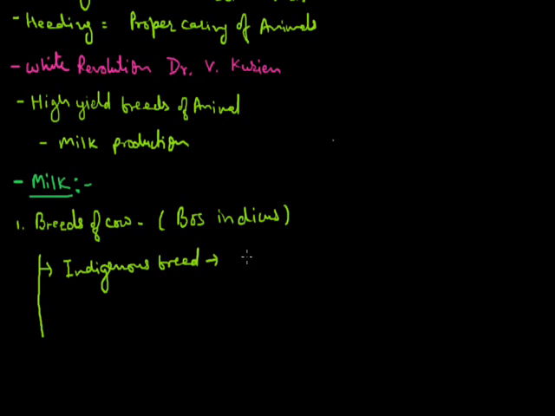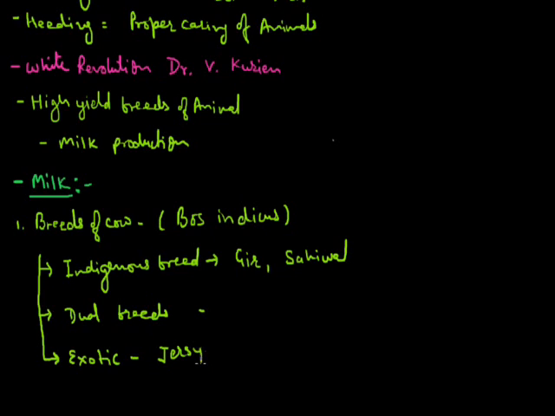For example, Gir and Sahiwal. These are some indigenous breeds which produce milk. Second, dual purpose indigenous breeds. Dual purpose means they are used for the production of milk as well as agricultural or labor work. Dual breeds are used for draught purposes as well as milk production. And third category is exotic breeds. Exotic breeds we obtain from outside the country.